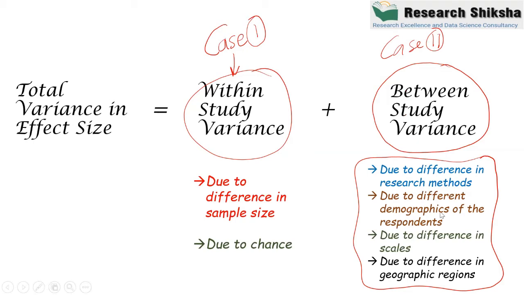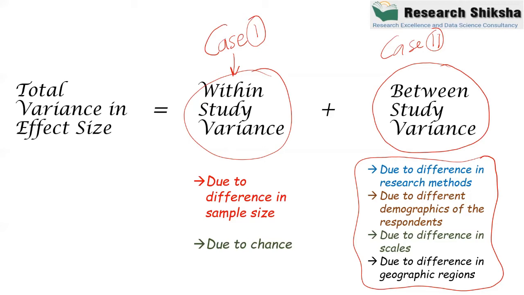So now I hope you understand there are 2 types of variances in the effect sizes, and these variances are very important because they will generate a new concept which is known as heterogeneity. Okay, so heterogeneity. Now I hope you are getting some clues about the reason for different effect sizes in different studies.